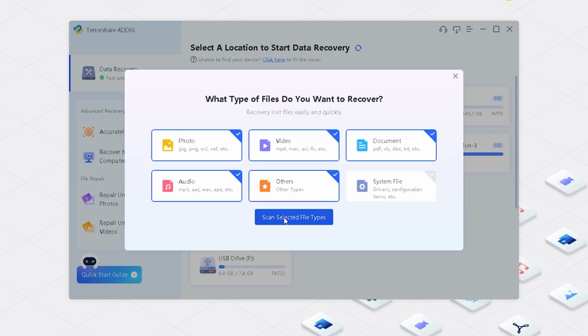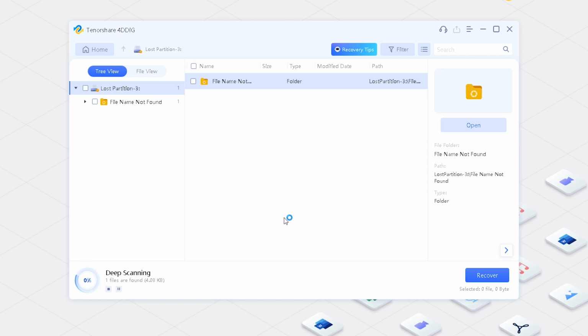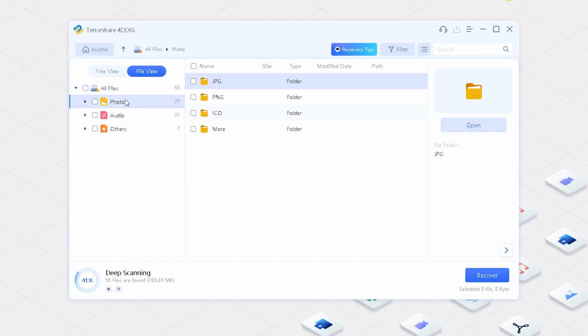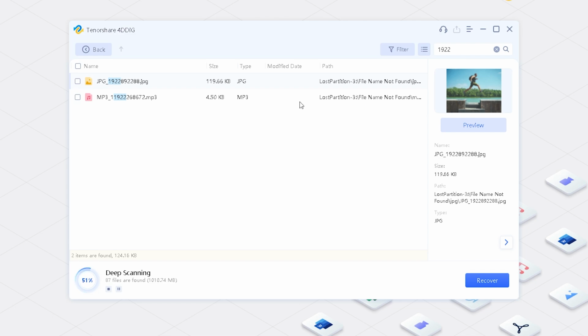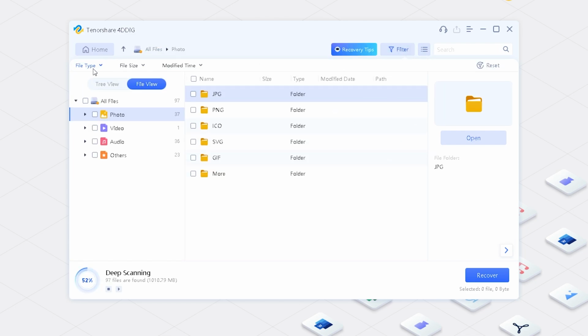Then choose the type of files you want to recover. Click Scan selected file types. Now 4DDiG starts to find all your lost data. You will see there is a folder. You can click the File view to look for your data by file type. Or you can even type some keywords of the data's name in the search box to precisely find your data. By the way, you can also find your data by customizing the filter, like data type, data size, modified time.